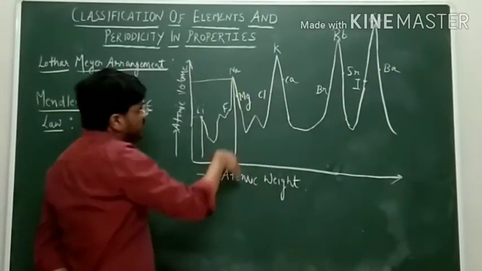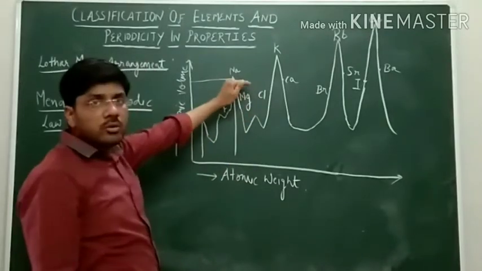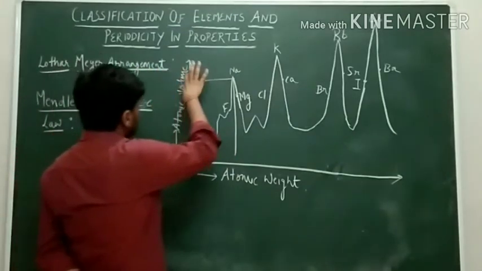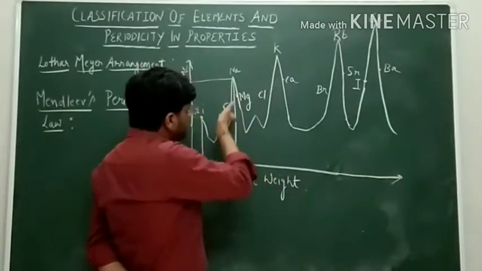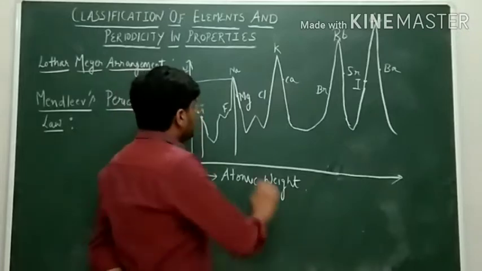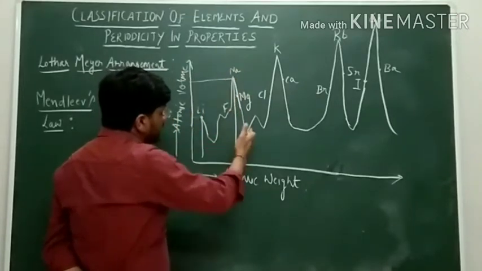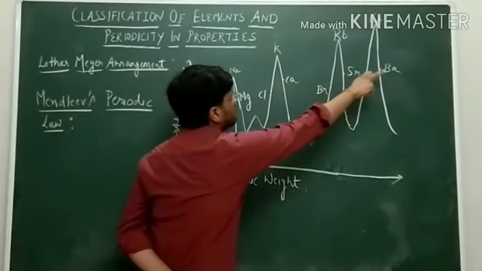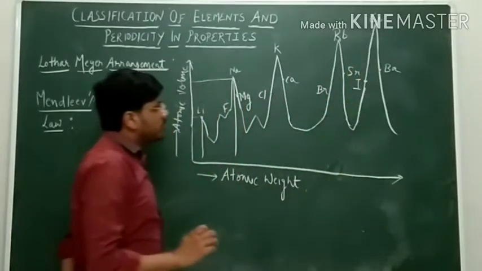Similarly, the other elements known at that time were found adjusted on the curve somewhere. So he drew this and concluded that the elements found at similar positions on the curve have similar properties. Like he said, on the descending part of the curve the alkaline earth metals lie, magnesium, calcium, strontium, barium, and all of these have similar properties.